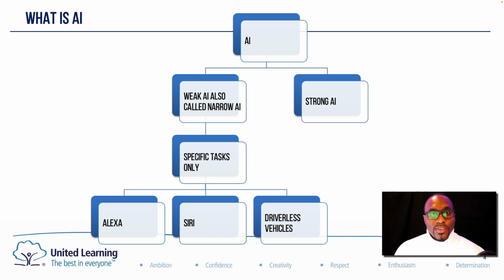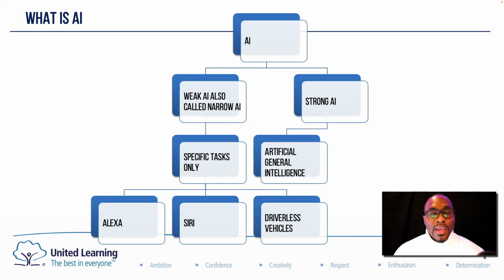The other branch of AI is strong AI. And there are two subcategories of strong AI. One of those is general artificial intelligence, and that is intelligence that matches the ability of a human being. So currently, in regards to what we have through weak AI, the AI is not able to empathize or reason in the way that a human would. But general artificial intelligence should be able to do that. It would match the intelligence of a human being.